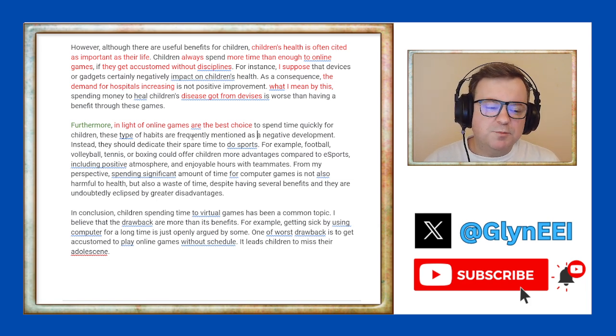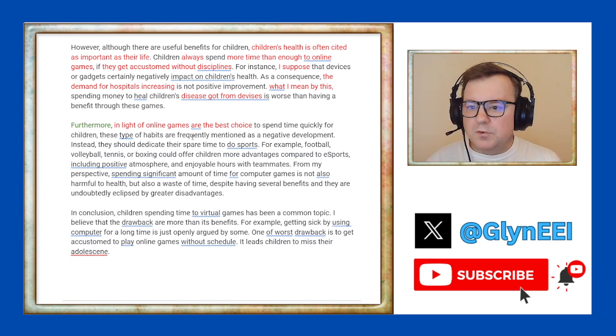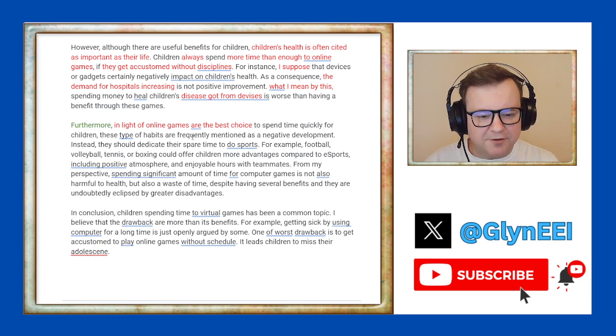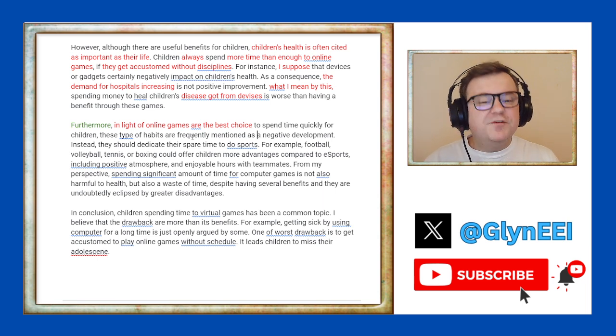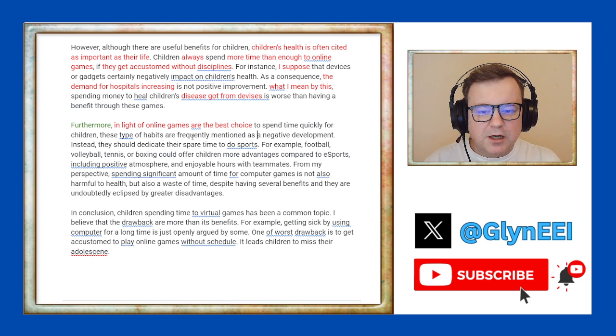Another argument might be that it can be not good for your physical health, meaning you don't do physical exercise when you play video games, you just sit down. This leads to a sedentary lifestyle where you're just sitting, and this can lead to problems like putting on weight because you don't burn so many calories when you're just sitting. All of these are good arguments to say why children playing video games isn't very positive.